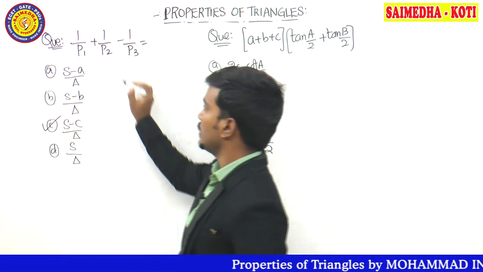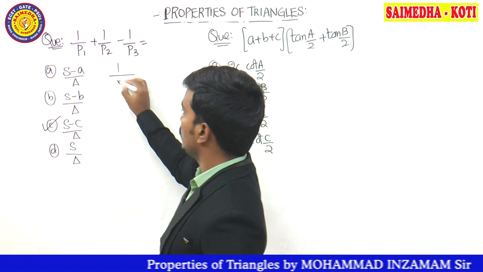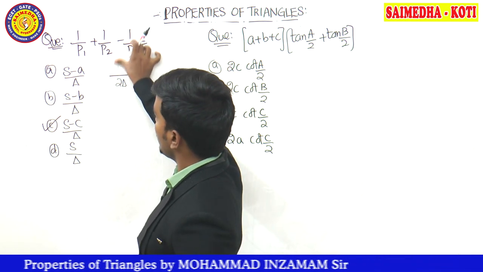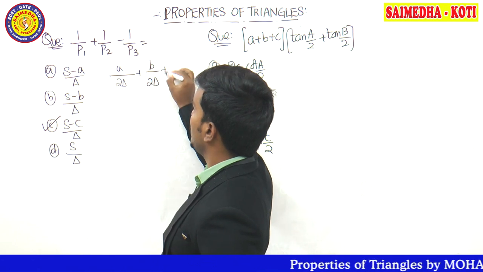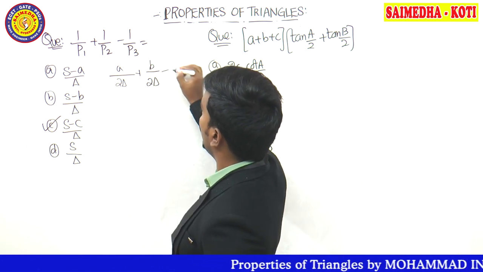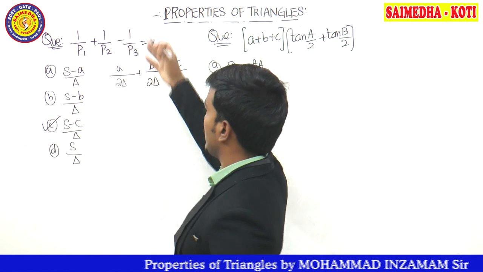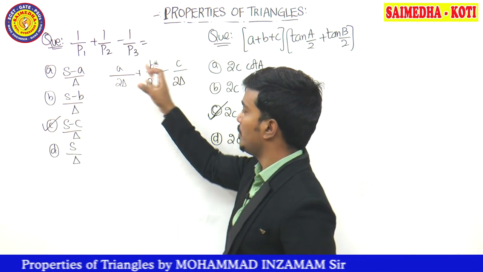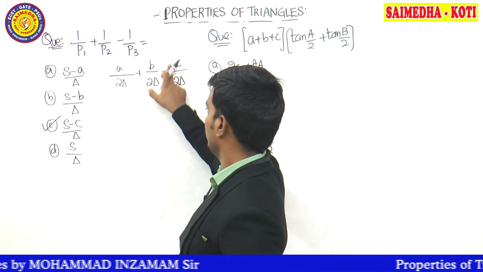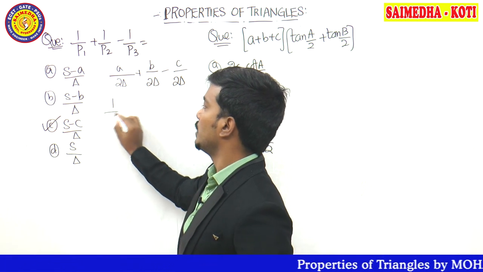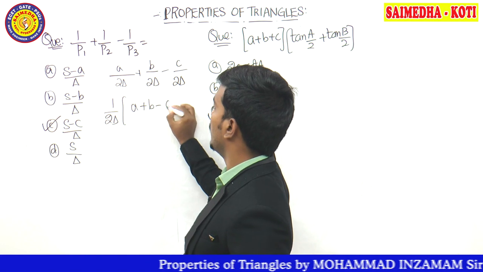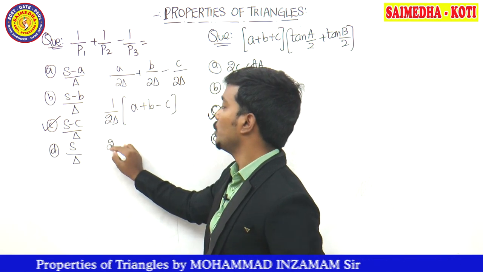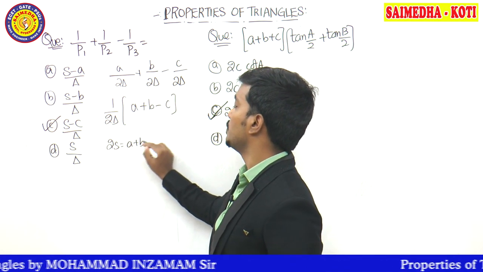So let's do the problem guys. 1 divided by P1. P1 is equal to 2 delta divided by A. P2 is equal to 2 delta divided by B. P3 is equal to 2 delta divided by C. As it is 1 by, A, B, C are going to be the numerator. Observe here, 2 delta is common outside. So what is the left out part? A plus B minus C. I have already told you that 2S is equal to A plus B plus C.